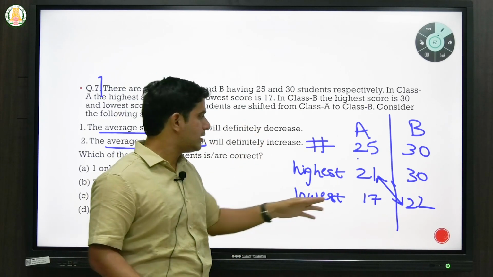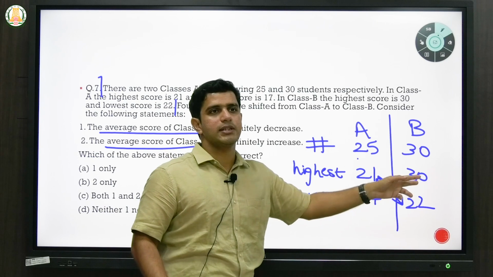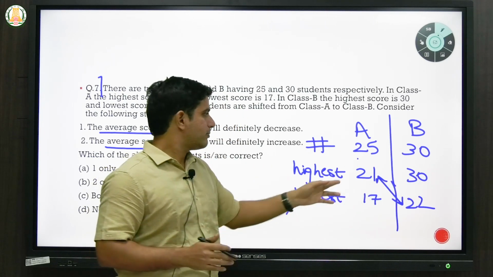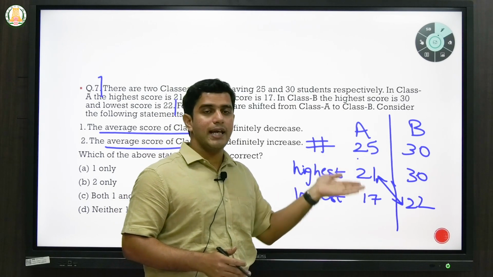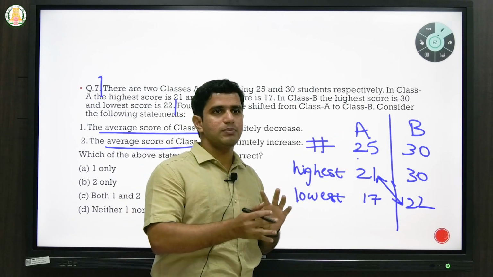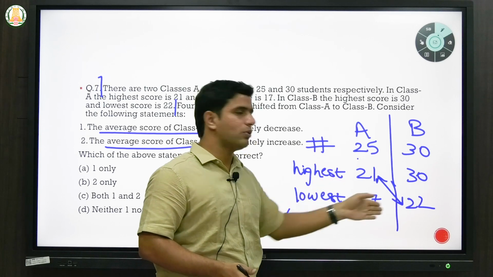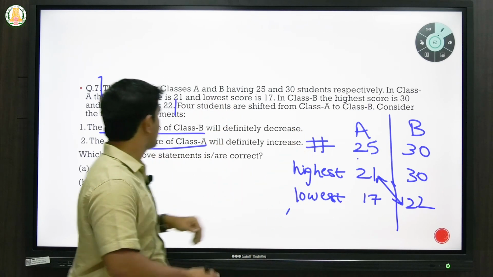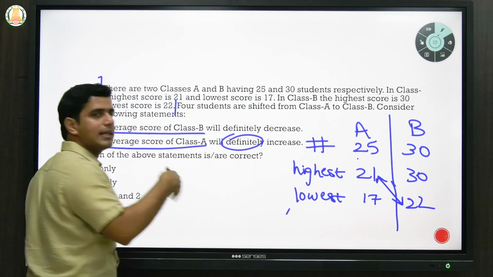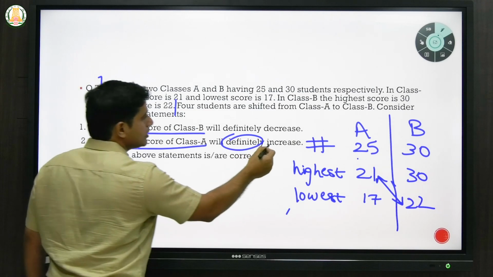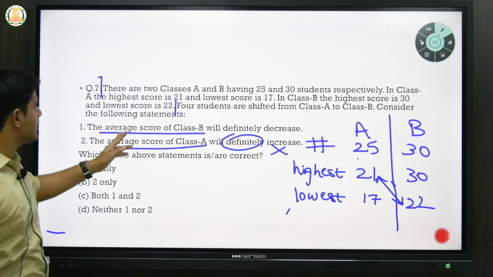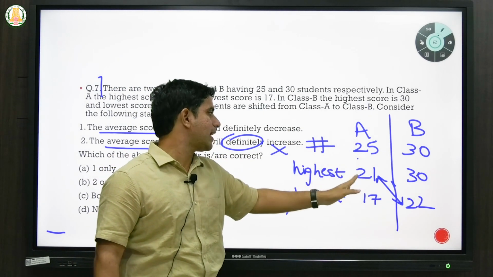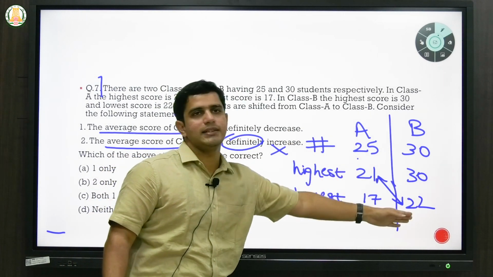So there is a possibility that you're sending all the low performing students to B. Then what happens? You're sending away the poor students of A. That means A's average will increase. So there is a possibility both ways, whether you're sending the lowest performing people or the highest performing people, that the question doesn't say. So you can't say definitely it will increase. It can increase or it can decrease. So this statement will be wrong. Whereas class B's average will definitely decrease because anyone you send, the highest or the lowest, it is definitely less than these marks. Okay.